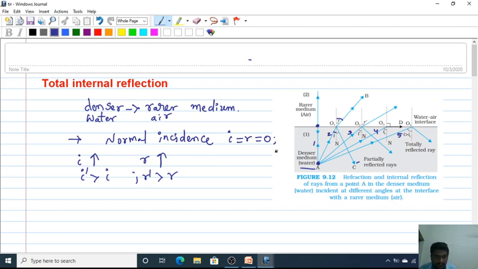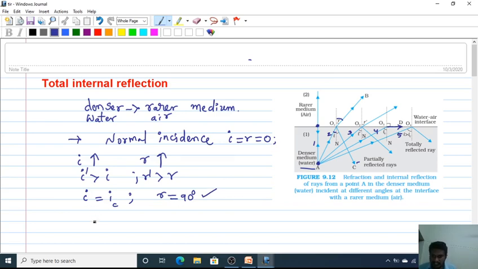and for the fourth light ray, at a particular angle of incidence called the critical angle of incidence, the refracted ray grazes the surface, or the angle of refraction becomes 90 degrees. Look at this fourth light ray. Here the refracted ray is moving parallel to the surface or interface, because as the angle of incidence increases, the angle of refraction also increases.